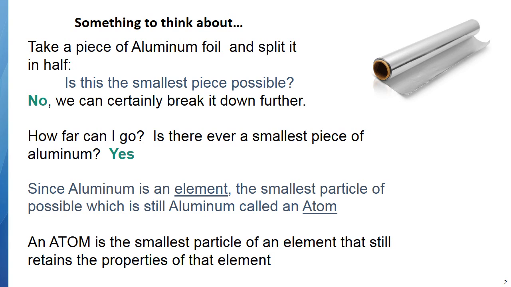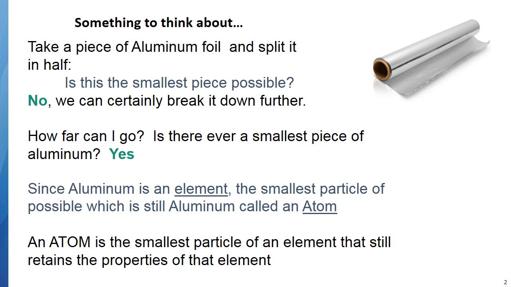Way back in history they didn't think so. They thought you could do it forever. But in fact, now physically we couldn't do it. But in theory, we could keep breaking it smaller and smaller until we get to the smallest piece of aluminum, which would be called an atom.